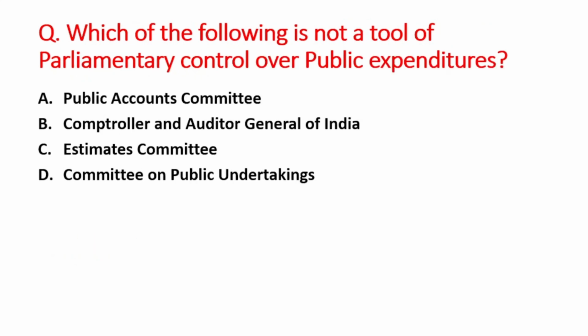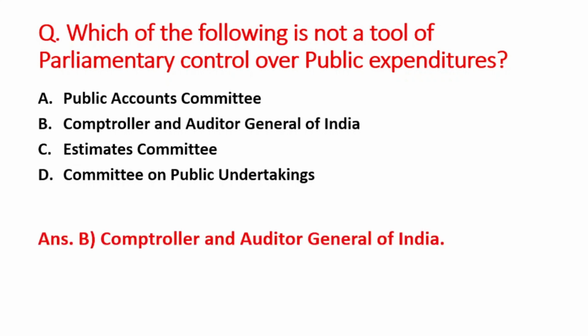Next question is which of the following is not a tool of parliamentary control over public expenditures? A option is Public Account Committee, B is CAG of India, C option is Estimate Committee, and D option is Committee on Public Undertakings. So right answer is option B, that is CAG of India.